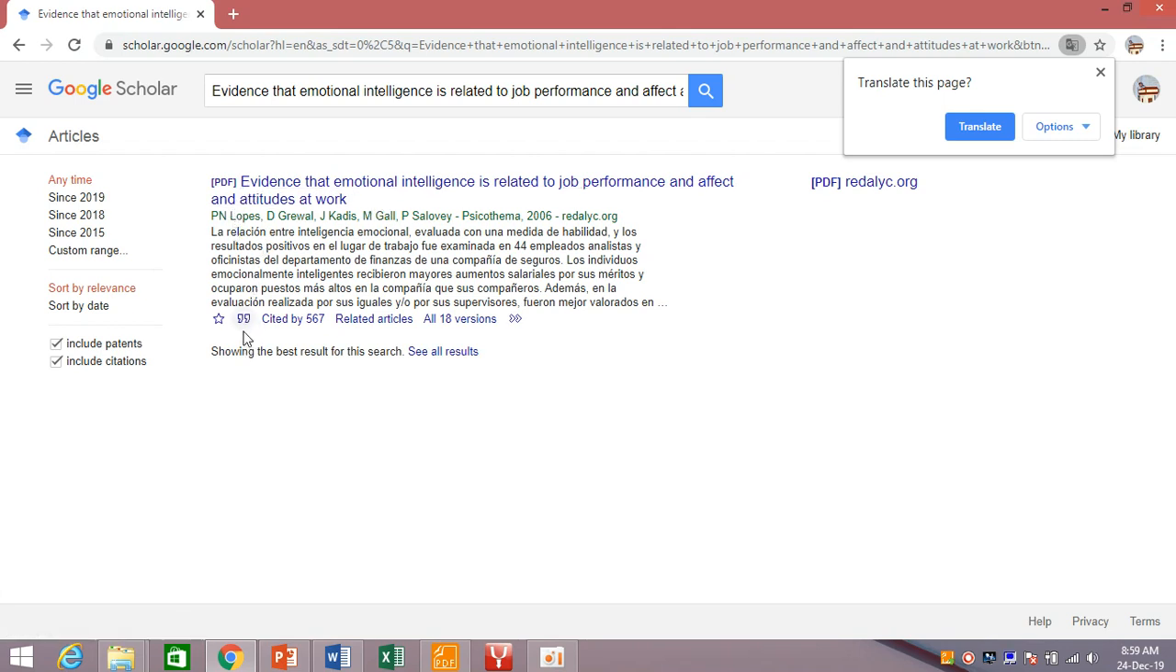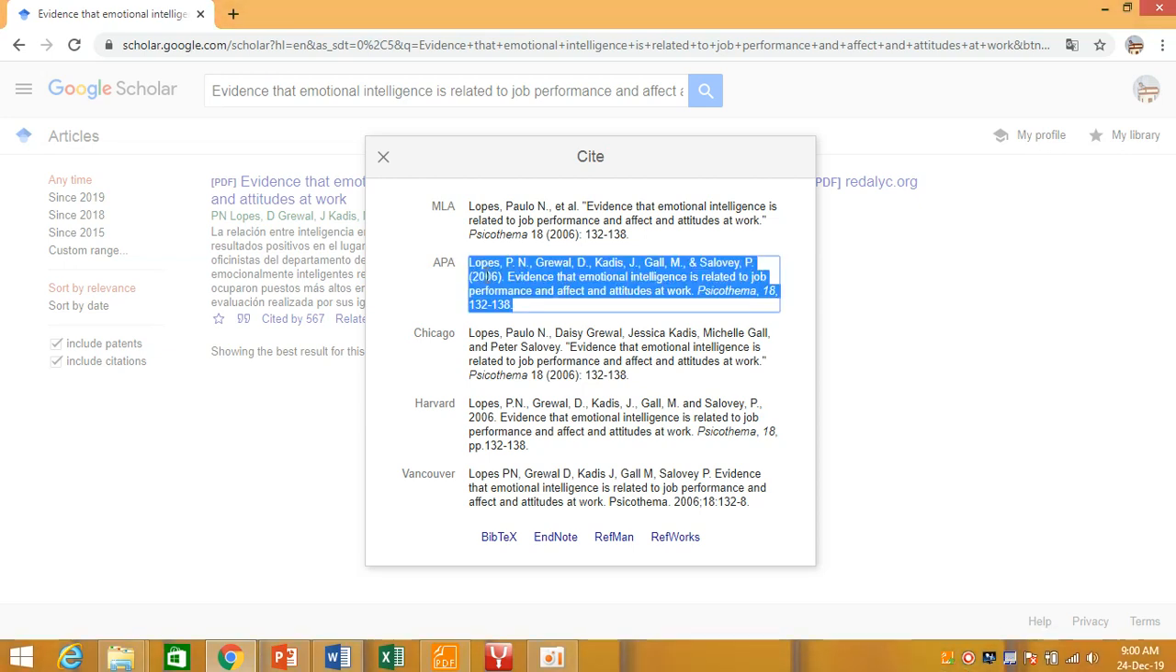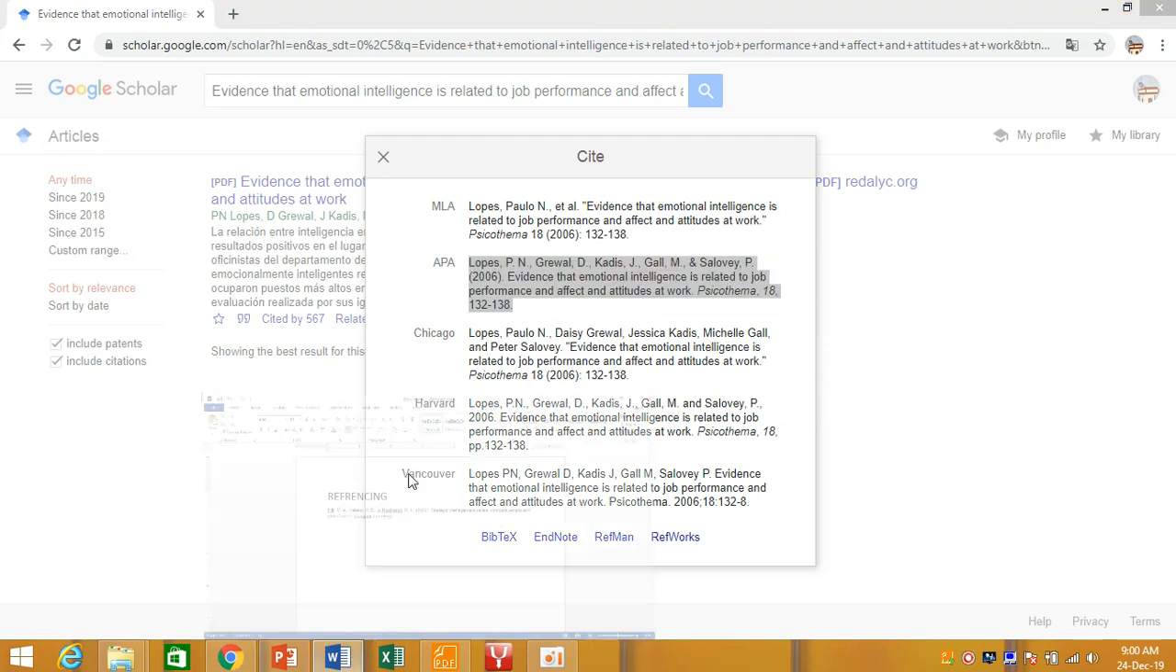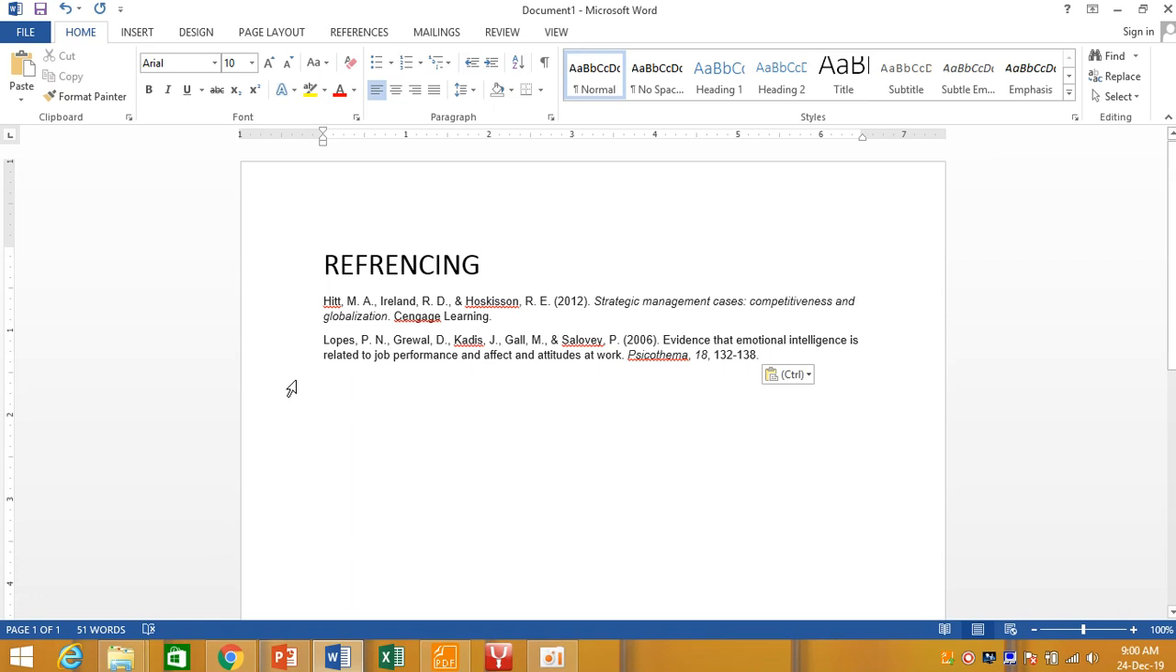So again, here you come, click the two commas, the cite icon, and you will get all the citations and referencing styles, right? Let's suppose you're using APA, and here simply paste. That's it. And finally, when you complete these references, you go for alphabetical order. You have to give references in alphabetical order.